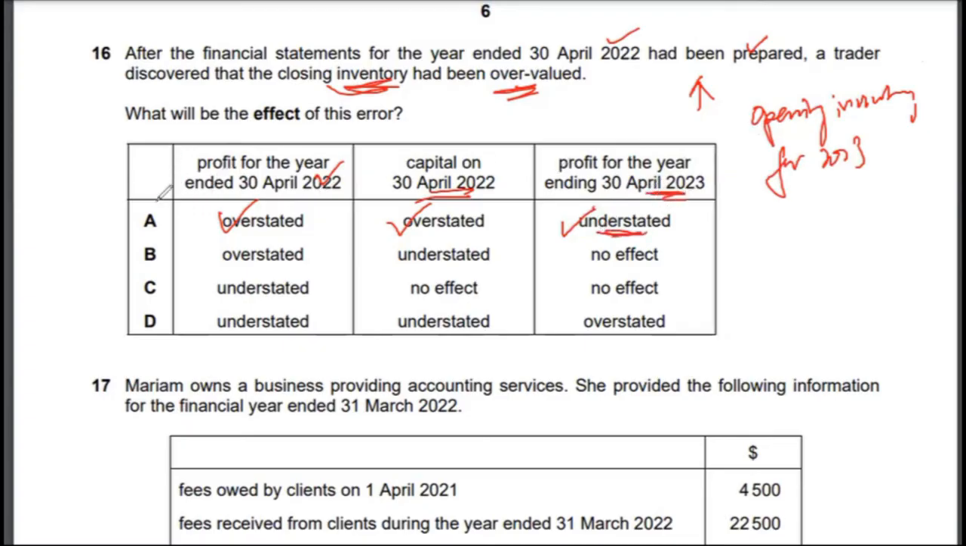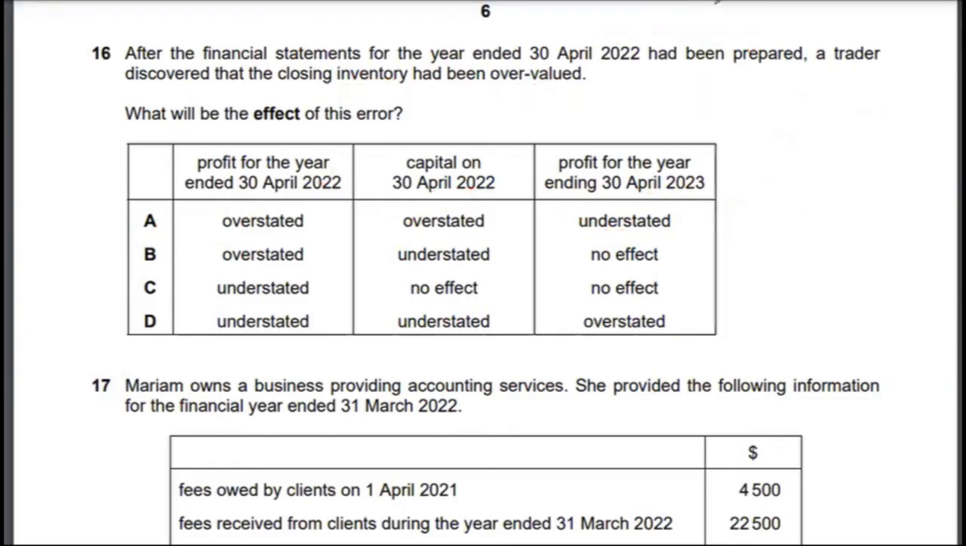So the correct answer to multiple choice 16 would be option A. These are just simple basic rules of inventory overvaluation and undervaluation. This is not a very difficult question. If you remember the rules, you can easily answer these questions.